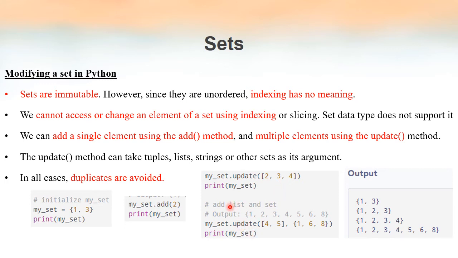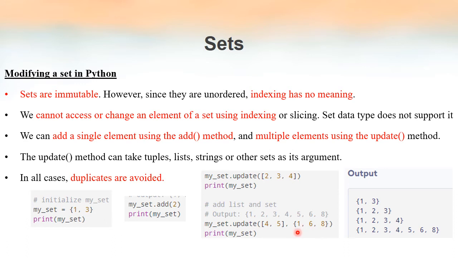And see, here we are inserting a list as well as a set by using the update method. There are two parameters for the update method. The first parameter is a list and the second parameter is a set. So 4, 5 is enclosed in a pair of square brackets, so it is a list.